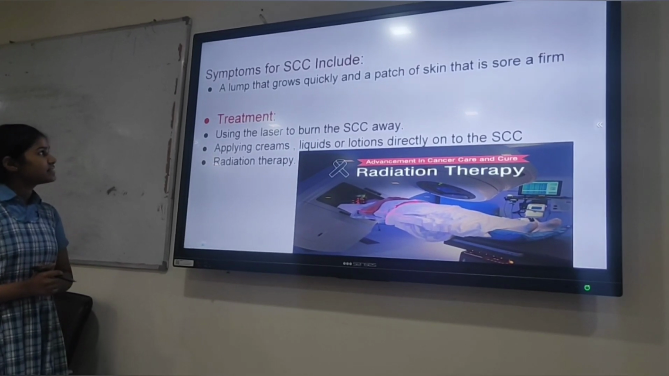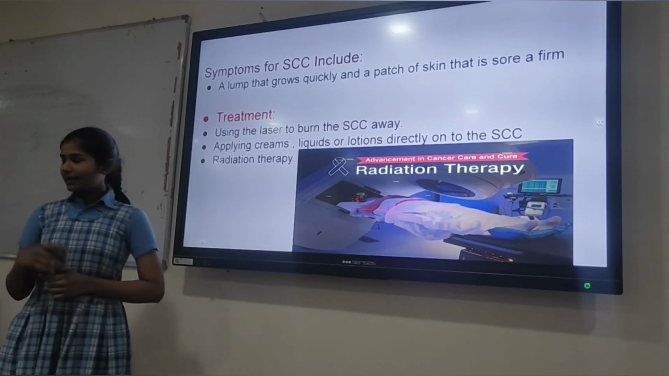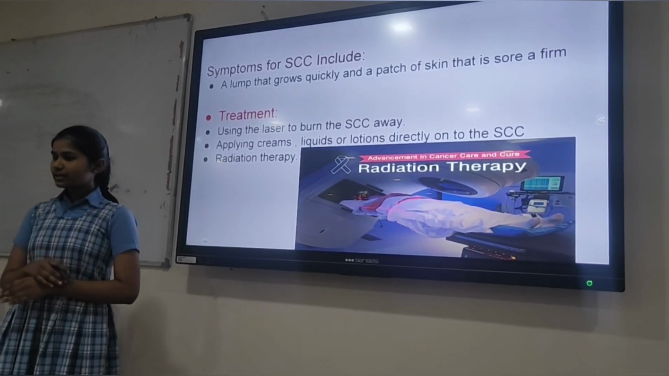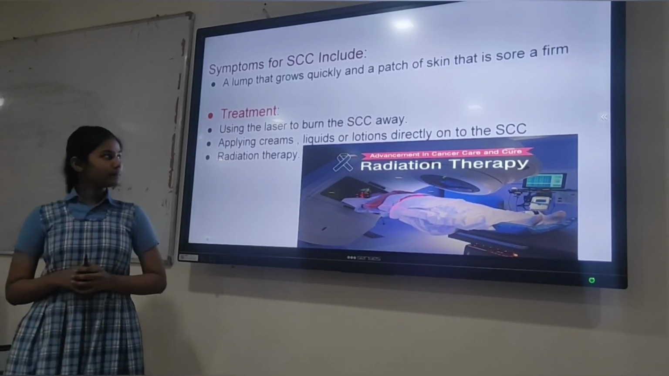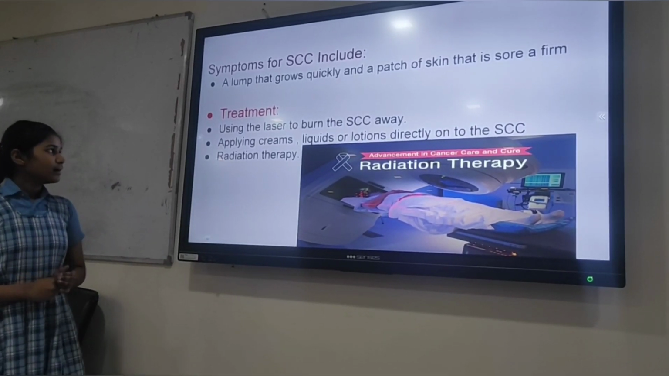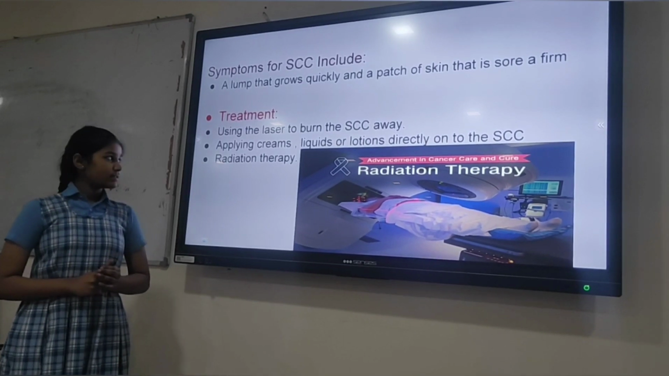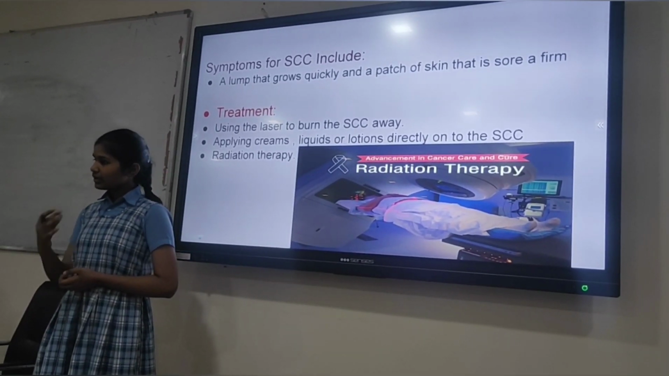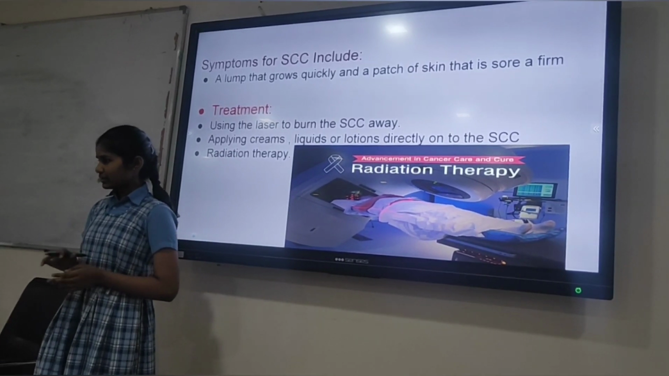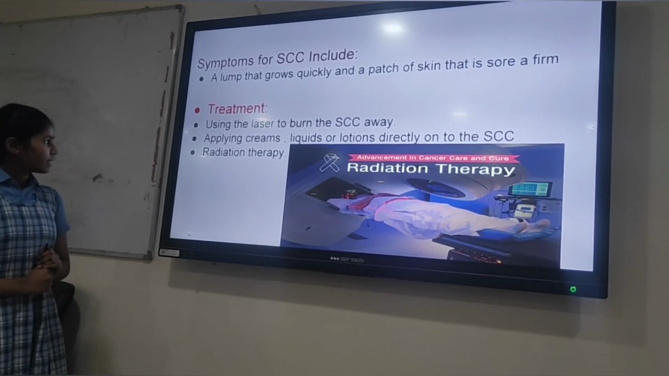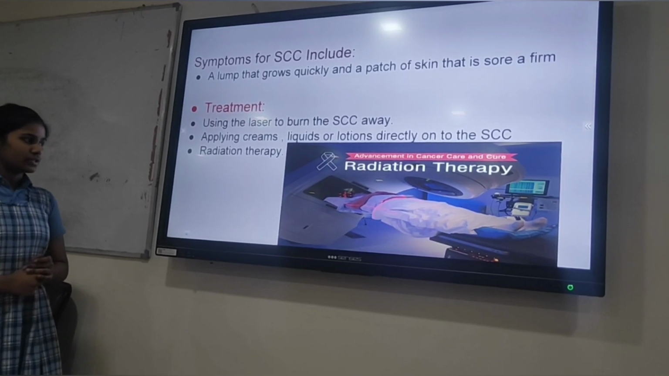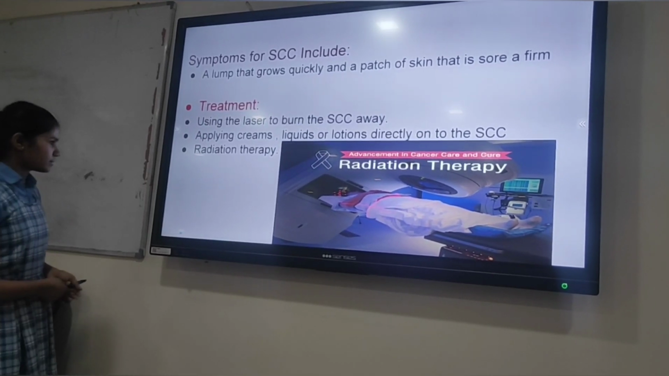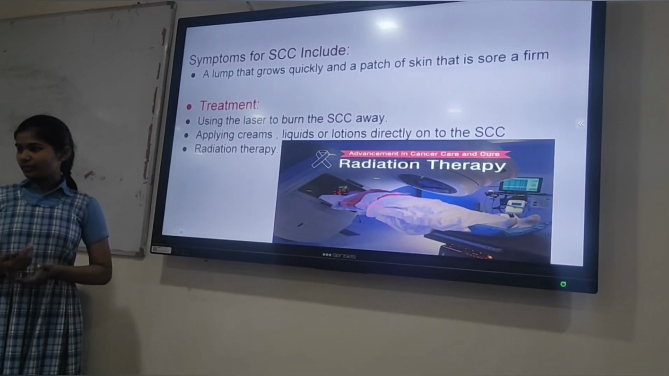The symptom is a lump that grows quickly. Again, a symptom of a lump. Symptoms are almost the same for most of them, and treatment is laser, used to burn the SCC away. So some laser radiations are used which burn those cancer cells and prevent spread. Applying creams, liquids or lotions directly onto the SCC. And radiation therapy, this is common for almost every cancer.